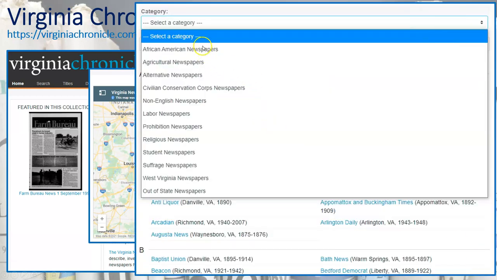You can also search on various categories. So that can be helpful if you want to look at African American newspapers, non-English, Civilian Conservation Corps newspapers, CCC, from back at the time period of the WPA and the CCC. That can be very helpful to give you that sense of what was occurring after the Depression and before the